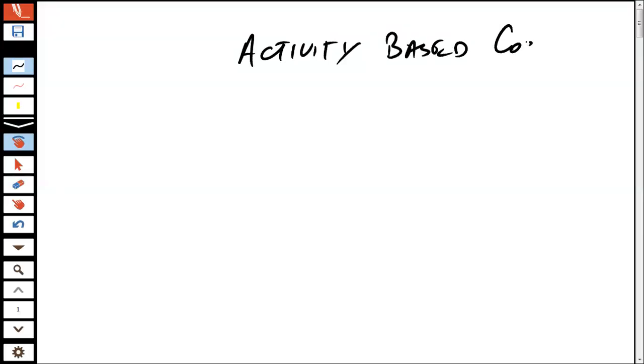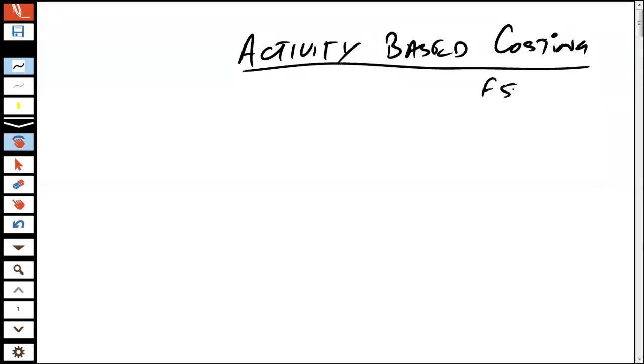So this topic, activity based costing. If I could share with you how activity based costing is actually examined. From the F5 perspective, this area of activity based costing is examined as part of section A of the syllabus of the paper or section B of the paper.